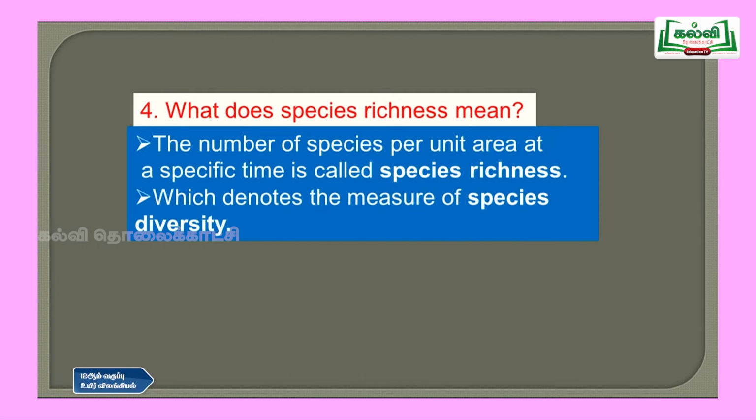Then question number 4, what does species richness mean? The number of species per unit area at a specific time is called species richness, and it denotes the measure of species diversity. At a particular time, how many species are there if you take a unit area? That is called species richness. This will tell you how many species are there. Diversity in the sense of how many types of species are there in that area. So that is called species richness.